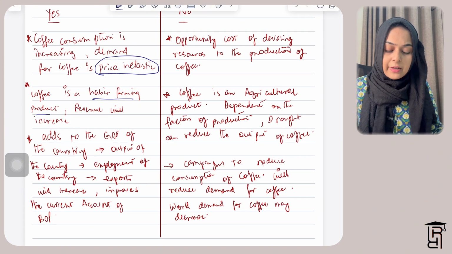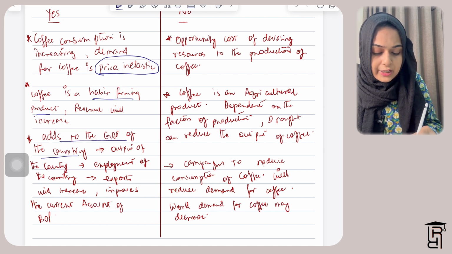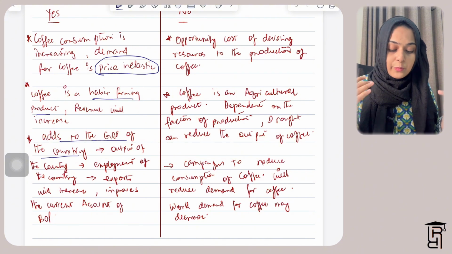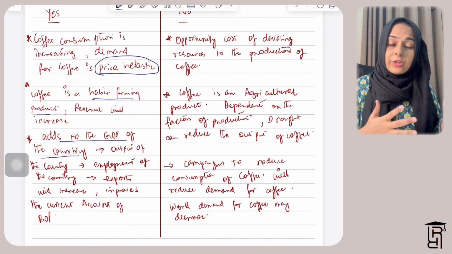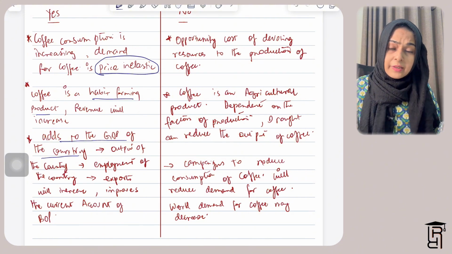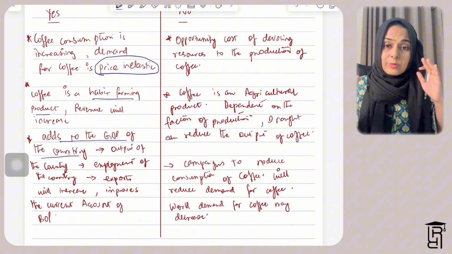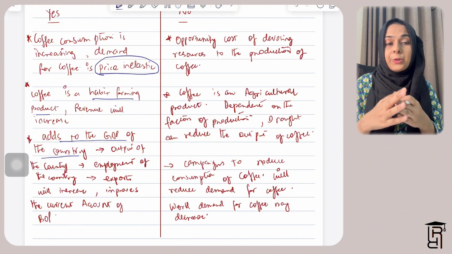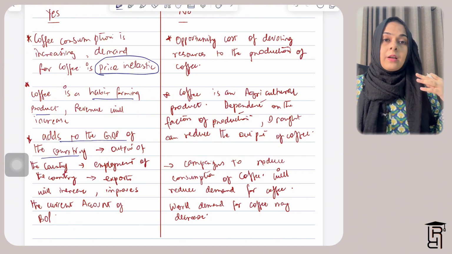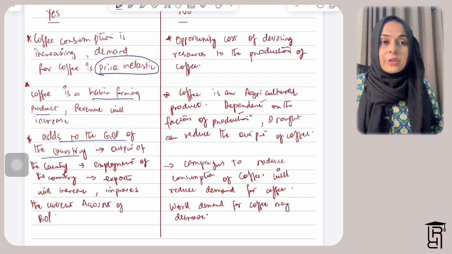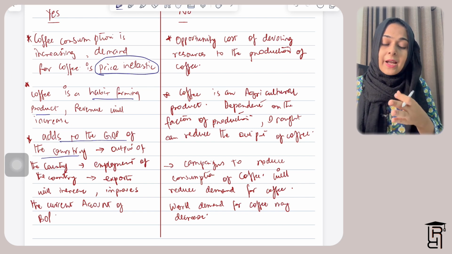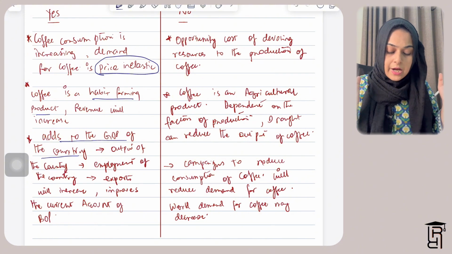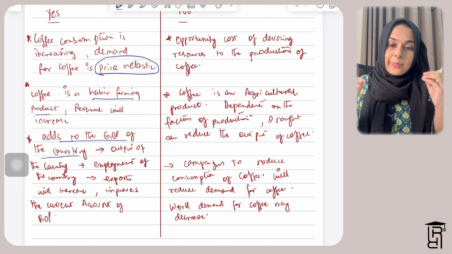Then what Nicaragua also gets as a benefit is that it adds to the GDP of the country. So the total output of the country will increase because of focusing more on coffee. And already Nicaragua is an agricultural country. They focus more on agriculture, so they can produce coffee in a better way. This is like a better specialization as compared to Nicaragua making something which they are not capable of making. So if they are good at agriculture, they can focus on producing coffee, and basically that's a good specialization for Nicaragua.